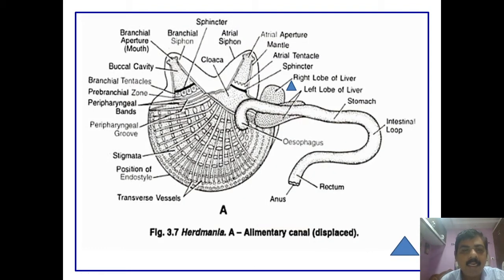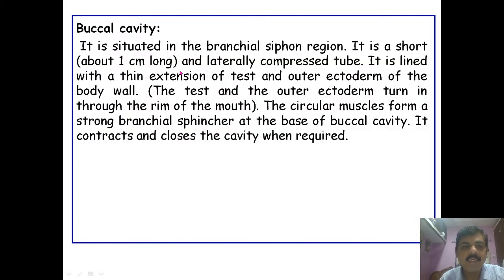The next thing after the mouth is the buccal cavity. This buccal cavity is situated in the branchial siphon region. It is short, about 1 centimeter long, and is a laterally compressed tube. It is lined with a thin extension of the tunic and outer ectoderm of the body wall.